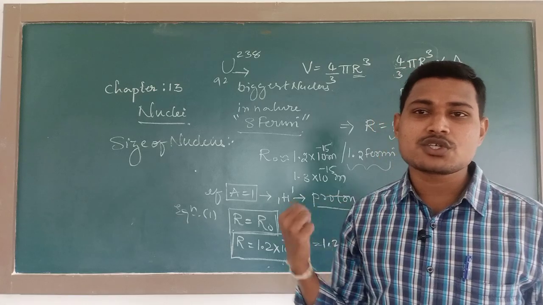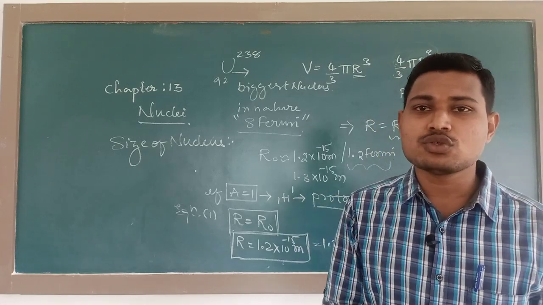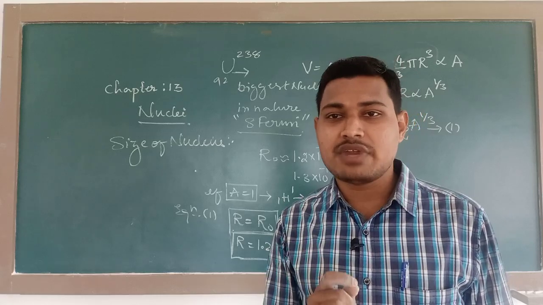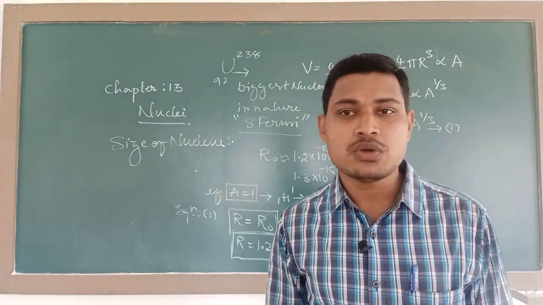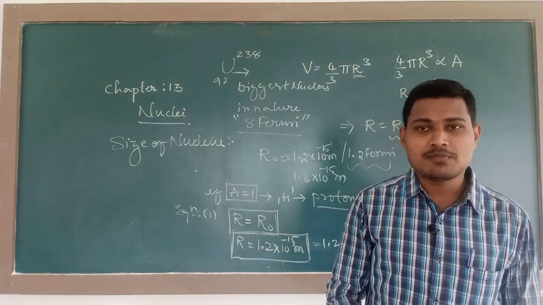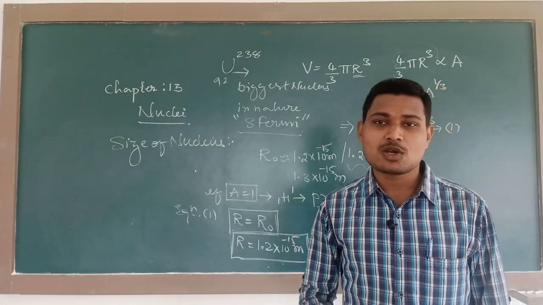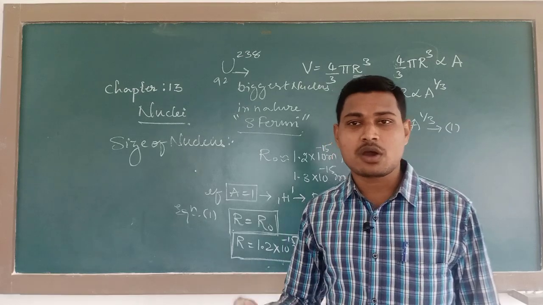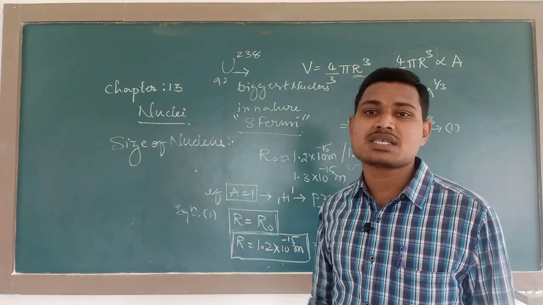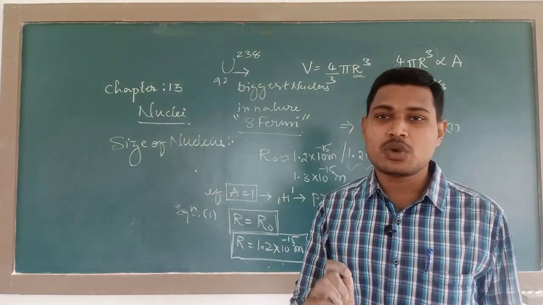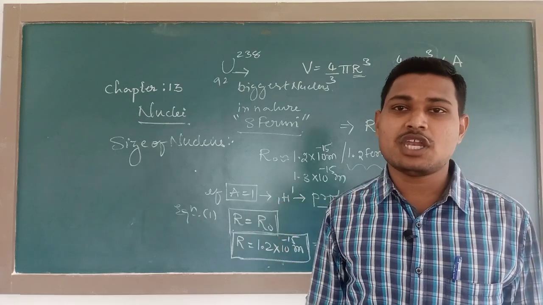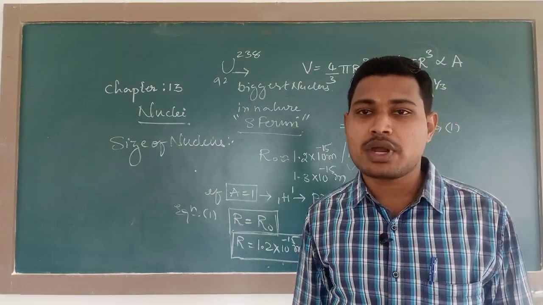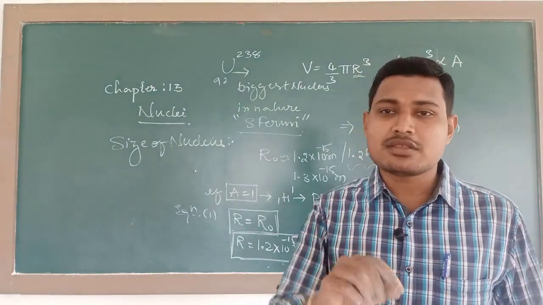If you have not understood, you have to go through this video multiple times, and by that you can get the concept clearly. So with this I conclude today's class. In our next class I am going to continue with the concepts of nuclear mass and nuclear density. Today we observed the size of the nucleus. In the case of the hydrogen atom, the size of the nucleus is 1.2 or 1.3 Fermi.